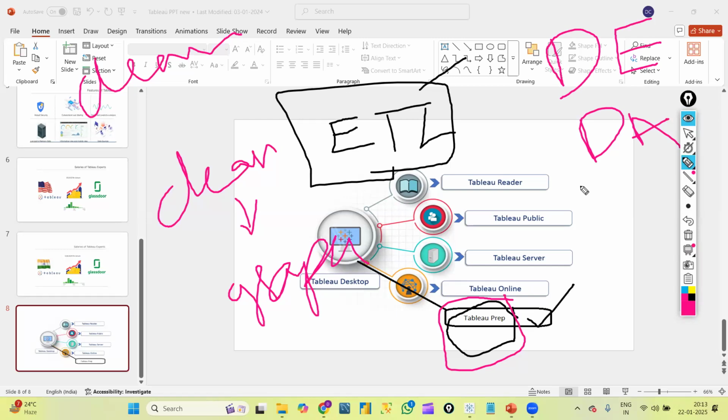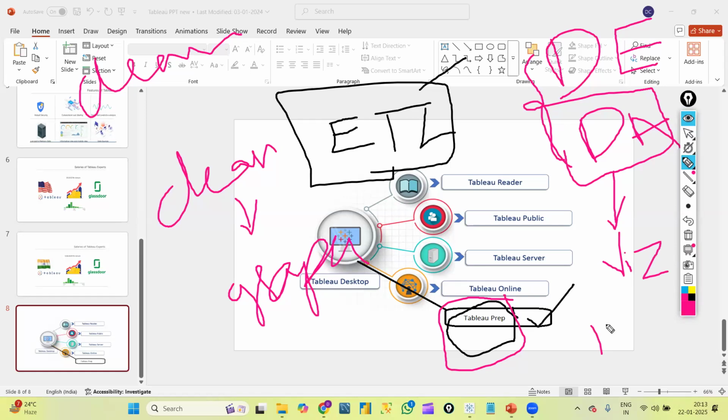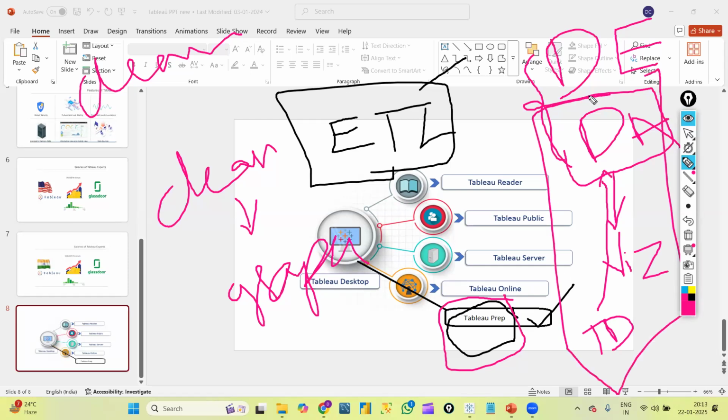But let's focus on data engineers and data analysts. So the data analyst is the one who will work on visualization tools, right? So Tableau developer is a position which I can say is a kind of data analyst job role only, right?